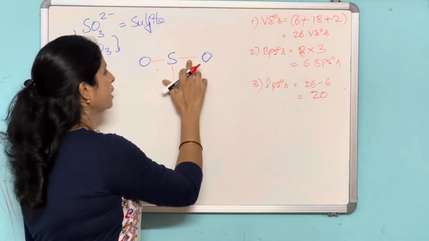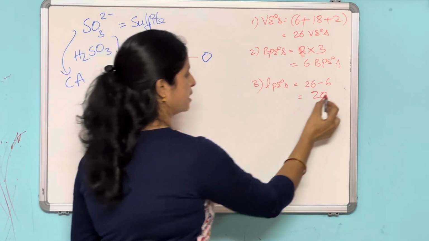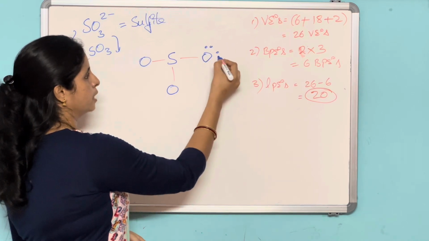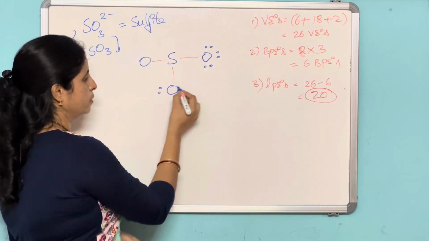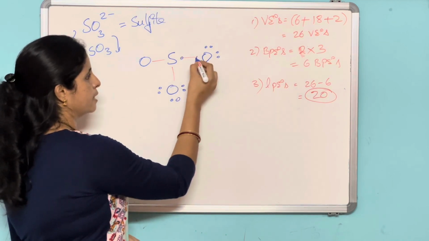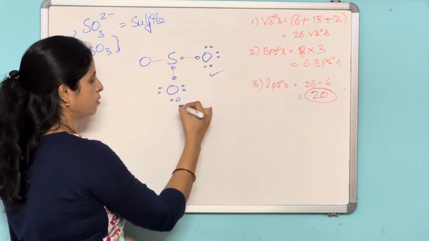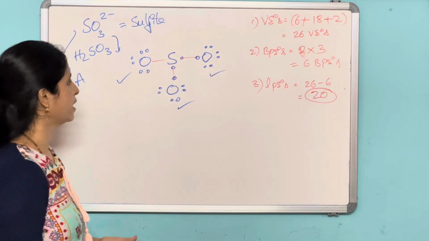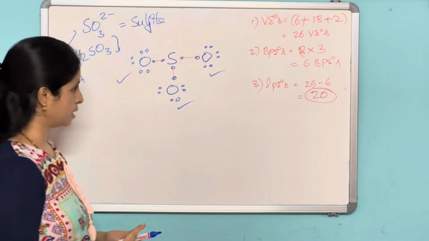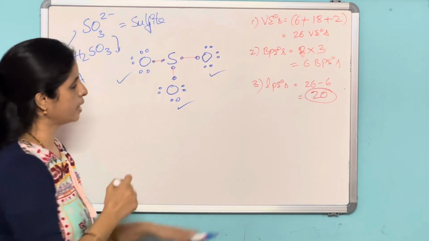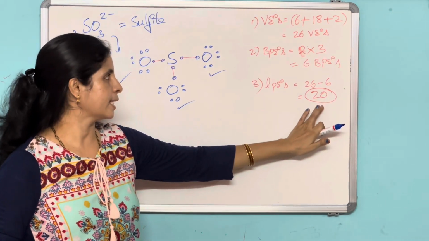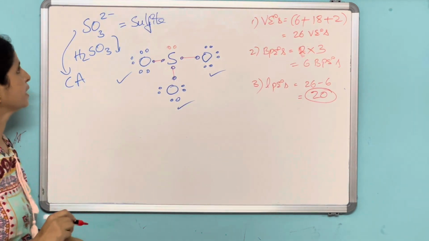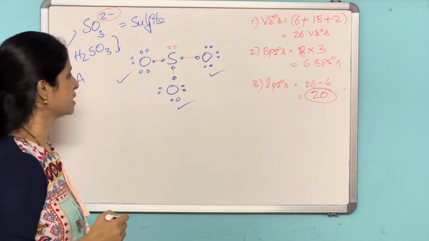Okay, so now start sharing these lone pair of electrons starting from the corner atom. So 1 2 3 4 5 6, 1 2 3 4 5 6, here 7 8, octet of this one satisfied, octet of this one satisfied, 1 2 3 4 5 6, octet of this one satisfied, because 2 bond pair of electrons are there, and here 3 sixes are 18, and we are left with 2 more electrons. So these 2 more electrons go on the sulfur, but here we have this charge. Where to keep this charge?